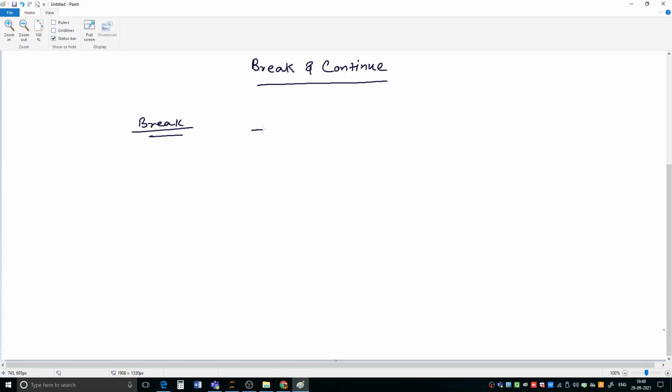Suppose you are executing these sequential statements, and at this point suppose you are having a loop, and inside the loop so many statements are there, and among them one break statement is also there, and after that these statements are there. Okay, so this is a loop, and this break statement is based on some condition. So you are coming this way and these statements have to be repeated again and again.